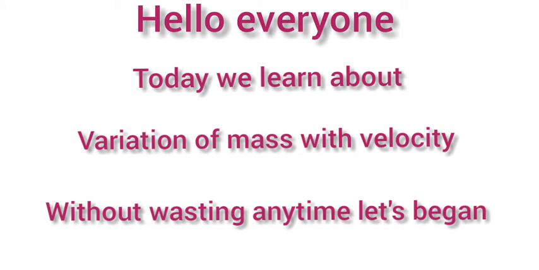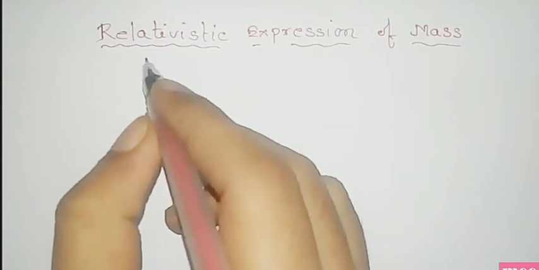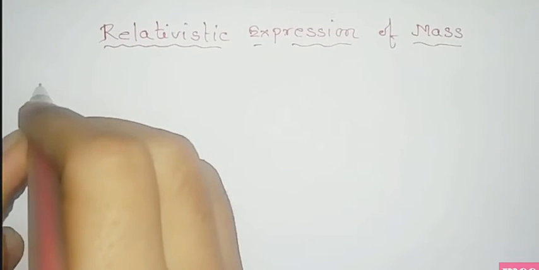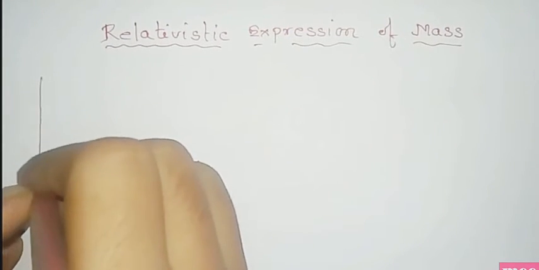Hello everyone, today we learn about variation of mass with velocity. Without wasting any time, let's begin. In this video, we will find the relativistic expression of mass, that is the velocity dependence of mass.